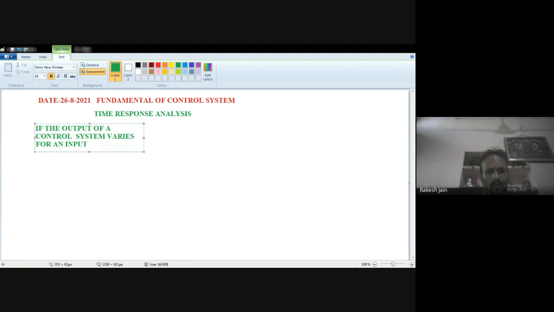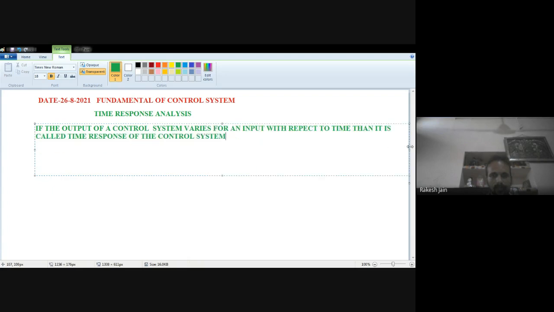For any input, the output of the control system varies with respect to time, then it is called the time response of the system.